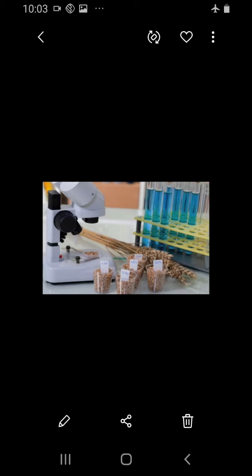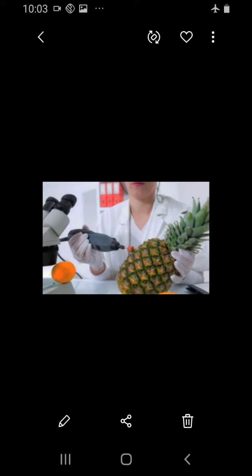Okay, so food controlling agencies like ISI, AGMARK, FPO, FCI, and other health departments ensure the minimum standard of consumer products. So foods are tested for quality and then given to the consumers.